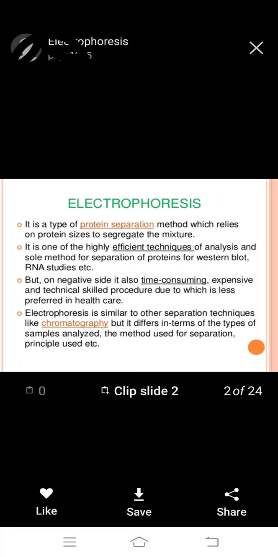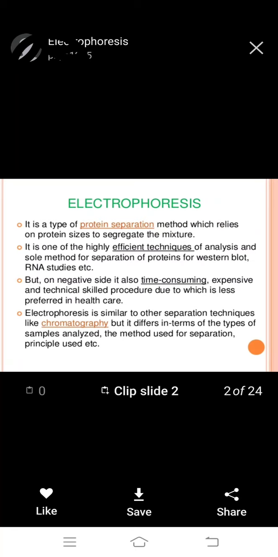Electrophoresis is a type of protein separation method which relies on protein size to separate the mixture.